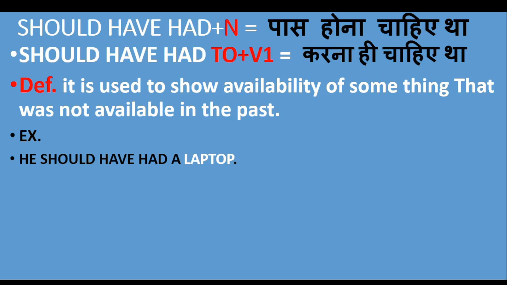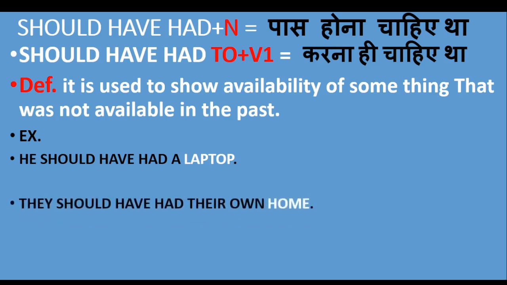So let me show you my second example. They should have had their own home. This sentence is also showing regret for something that was not available. For example, a few days ago I went on my trip, so I saw many people were living on the side of the road, so I felt very bad about them. So when I returned to my home, I was thinking about them. They would be facing a lot of problems, and I was thinking at least they should have had their own home.